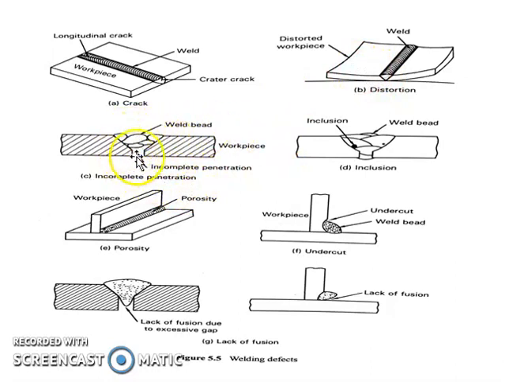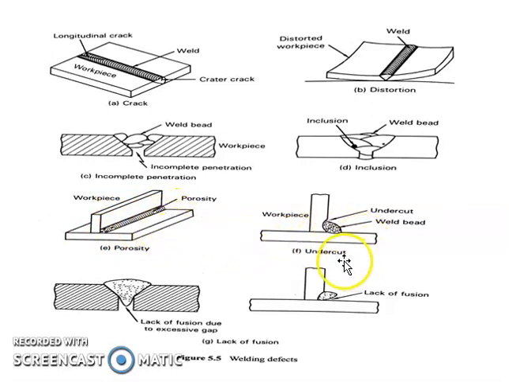In the combination of two workpieces, the weld fusion does not take place completely. If you see inclusions, some particles are trapped here after the weld bead cools. If you see porosity, the welding is not done evenly.